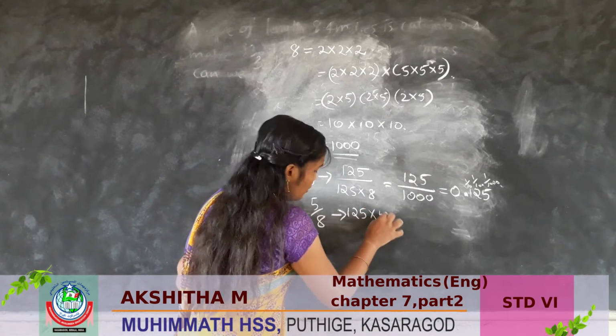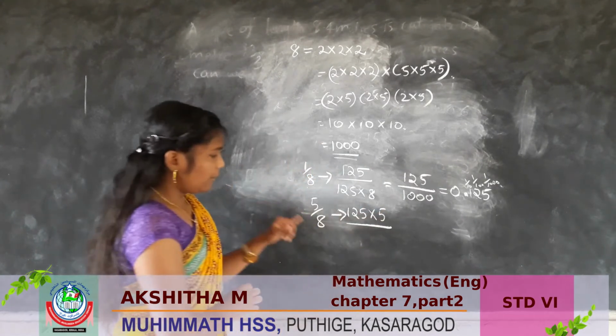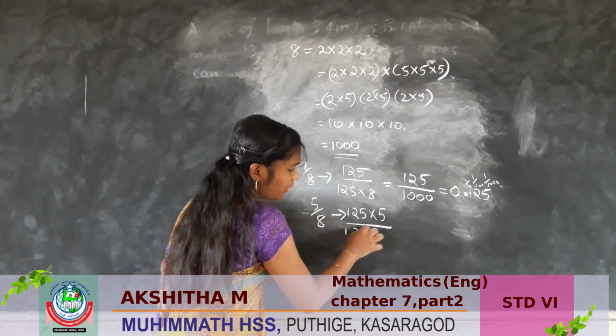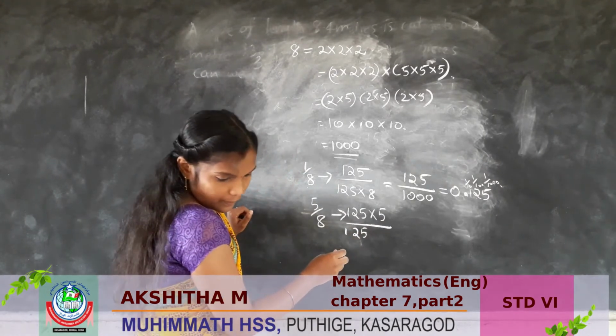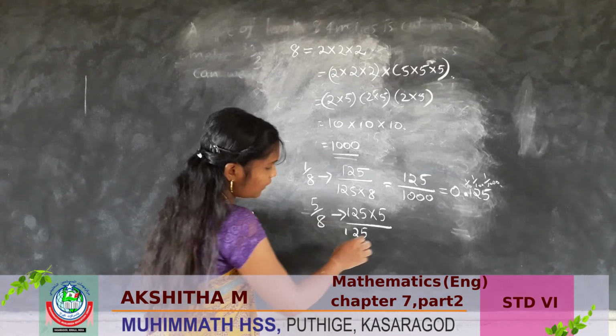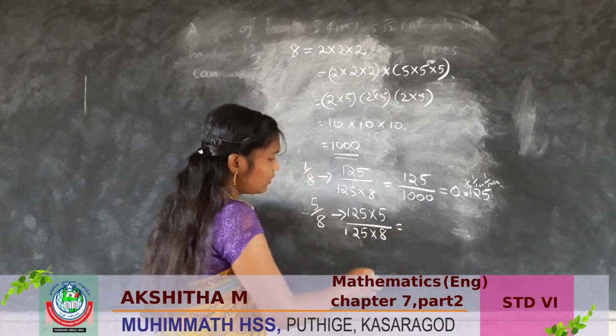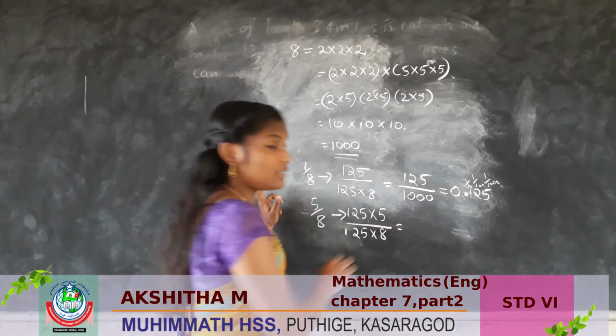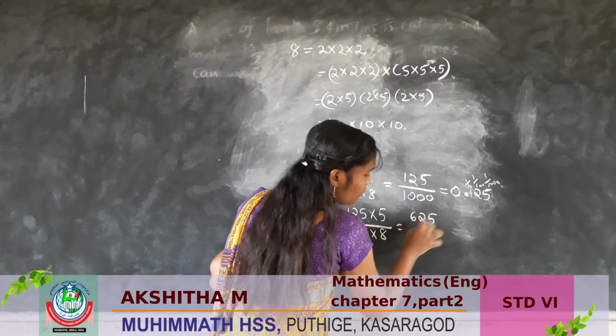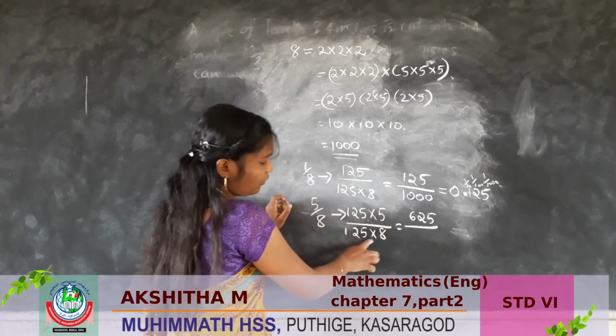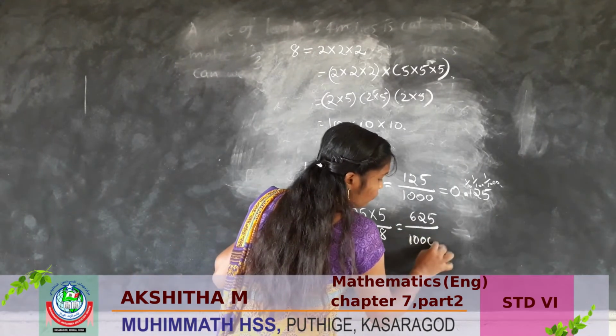How can we write 5 by 8? 125 into 5, and 125 into 8. So 125 into 5 is 625, and 125 into 8 is 1000.